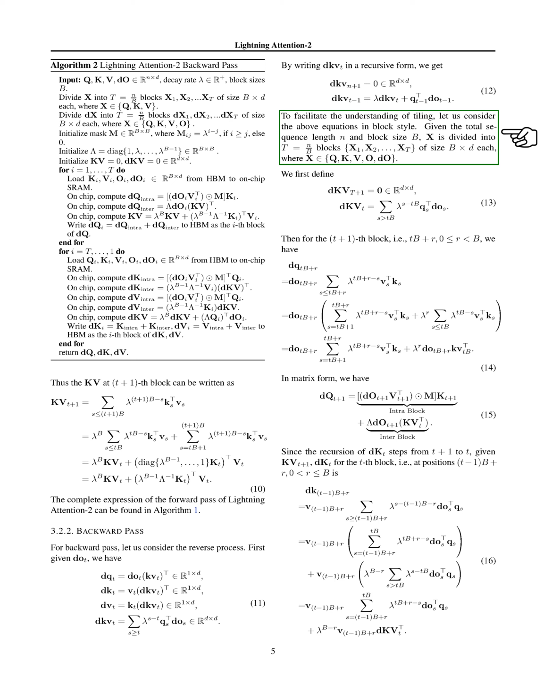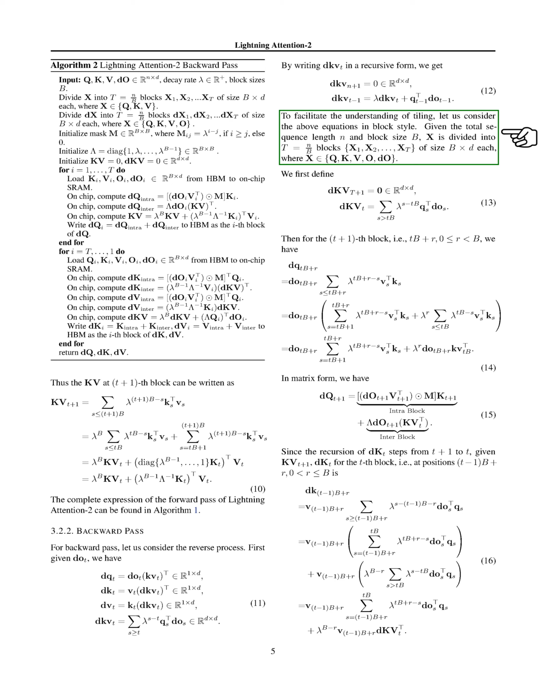For the (t+1)-th block, we calculate dq_{tb+r} using a complex formula involving lambda, v_s, k_s, do_{tb+r}, and kv_{tb}. This formula can be broken down into two parts: the sum of products of lambda, v_s, k_s, and do_{tb+r}, for s between tb+1 and tb+r, and the product of lambda raised to the power r, do_{tb+r}, and the transpose of kv_{tb}.